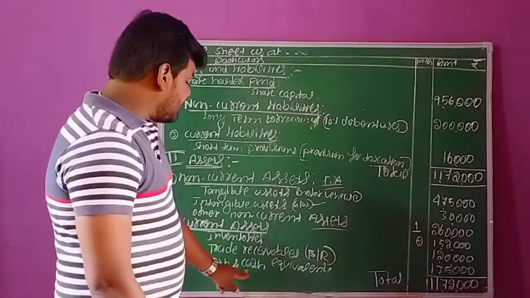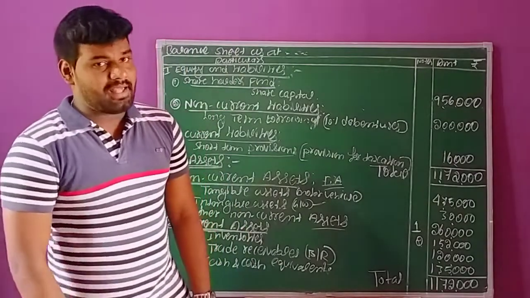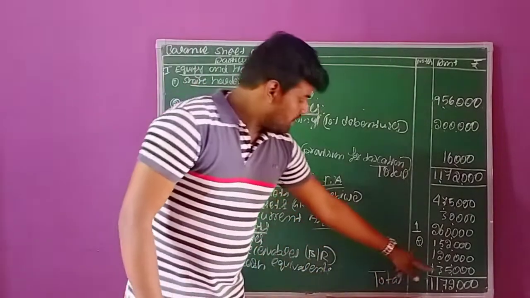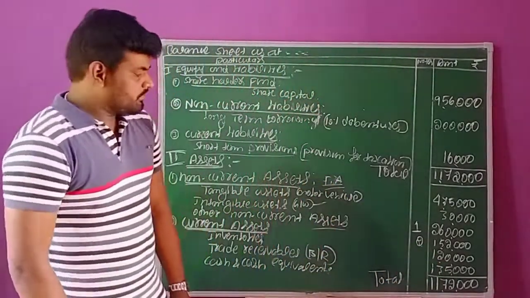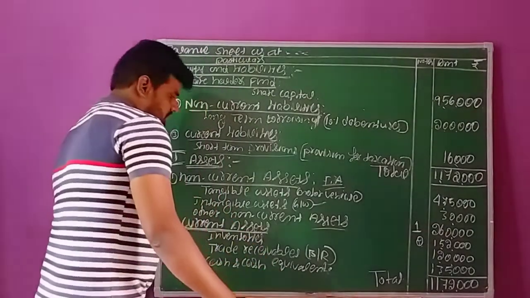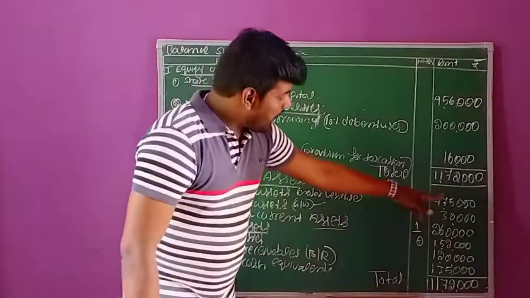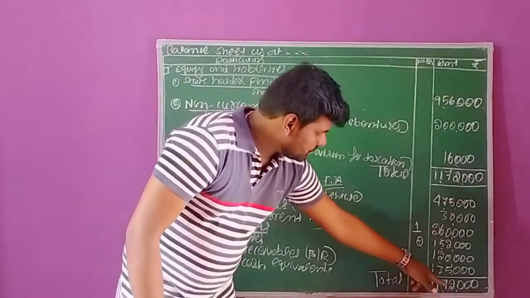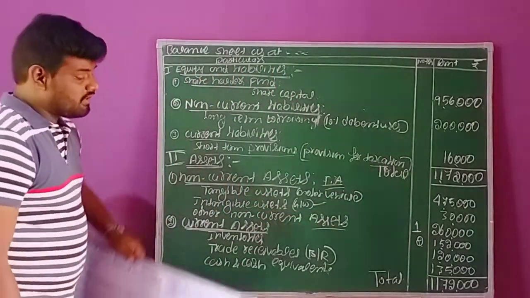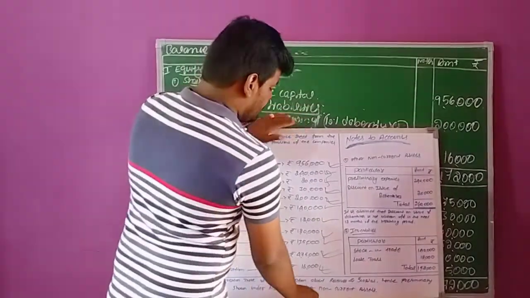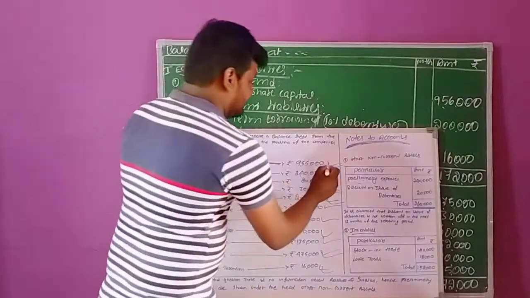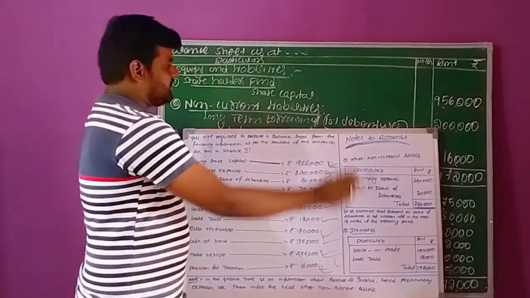The next one is cash and cash equivalents. In this question, the bank balance is nothing but cash and cash equivalents. The amount is 1,35,000 rupees. So this is the information regarding preparation of the balance sheet. Now we need to make the total balance. All these total 11,72,000. Here assets equal liabilities plus capital. Whatever information they gave, we utilized optimally in the preparation of this balance sheet. We have completed all the transactions regarding this balance sheet.